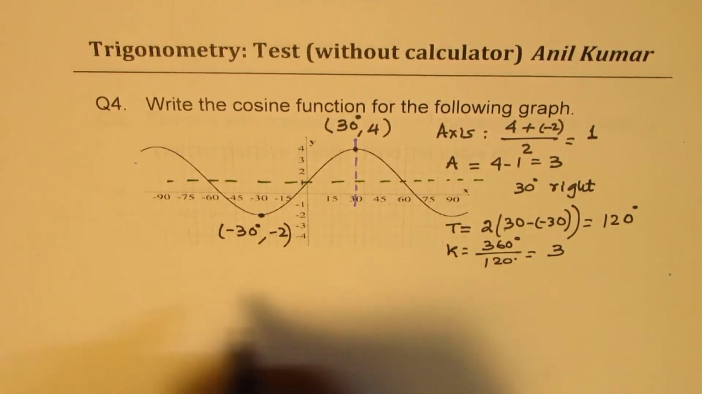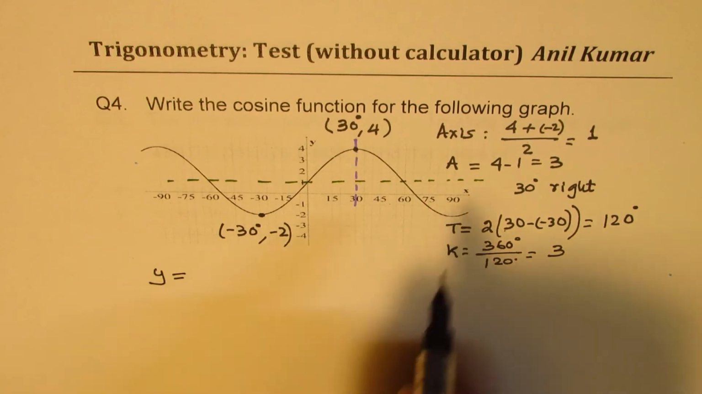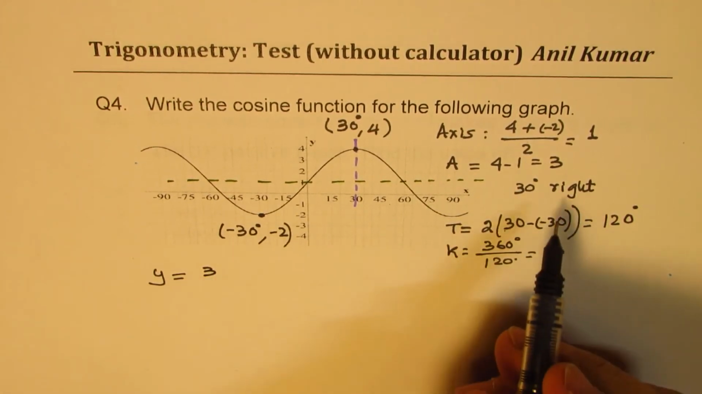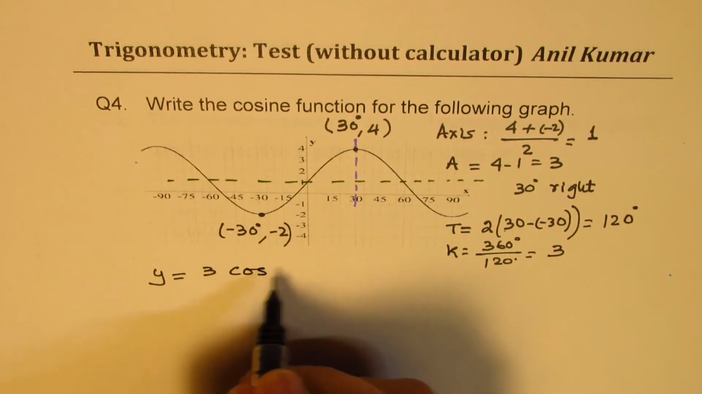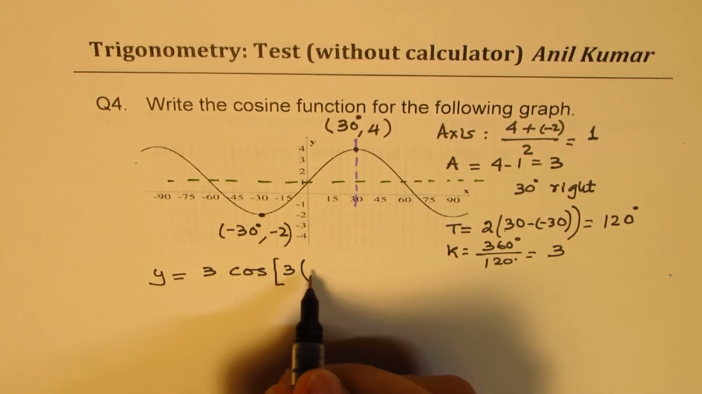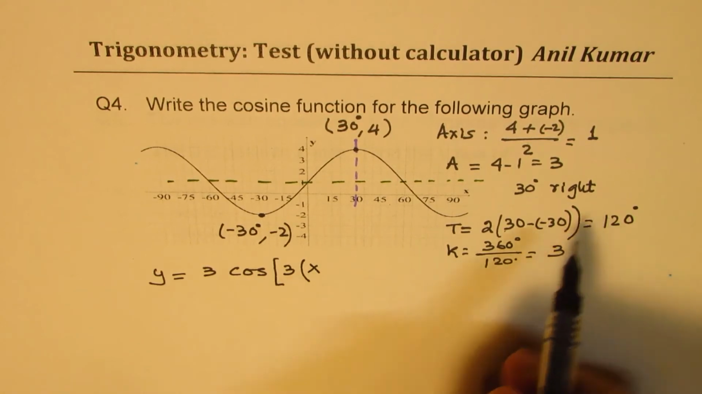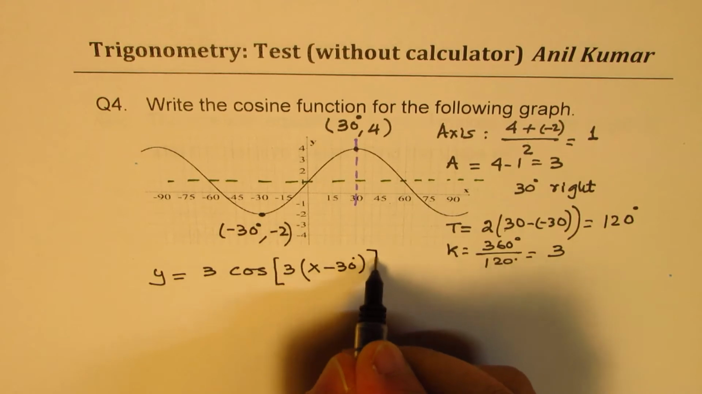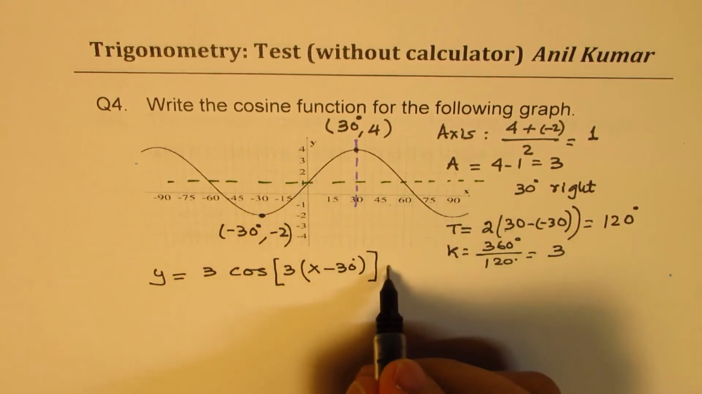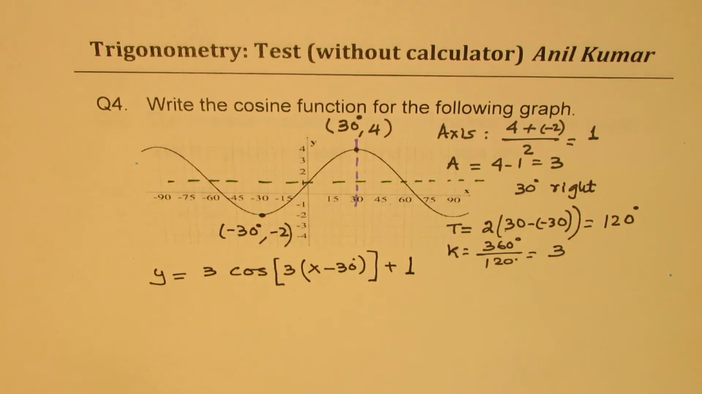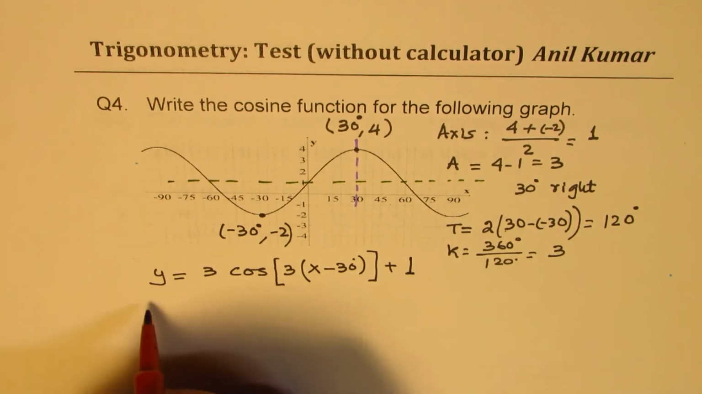Now we can write the cosine function. Y equals the amplitude 3, and we want cosine. K is 3. X phase shift is 30 degrees, so minus 30 degrees. And we shift it up by 1 unit. Do you see that part? So that is how you get your equation. Perfect?